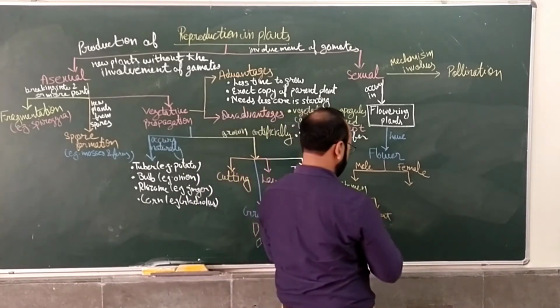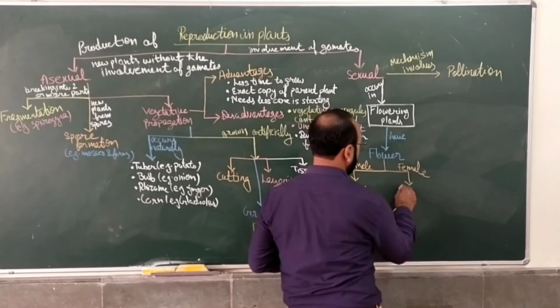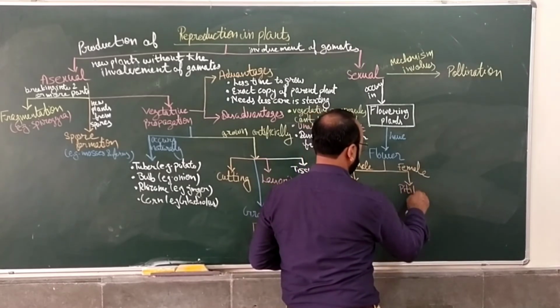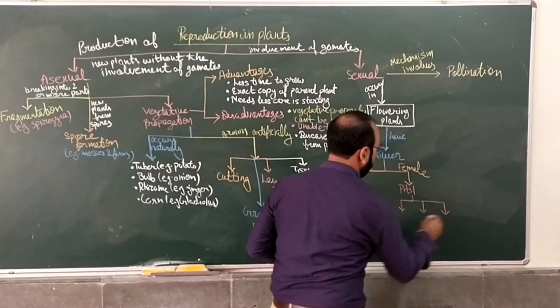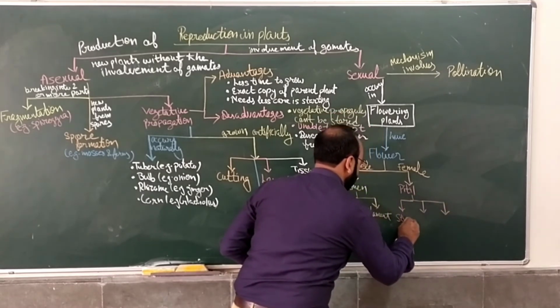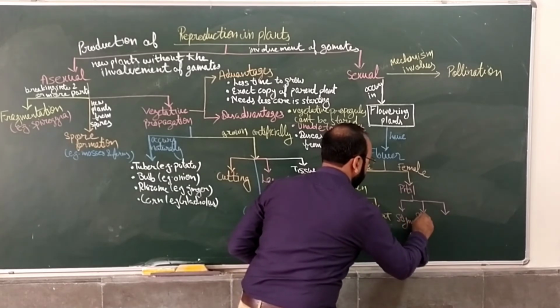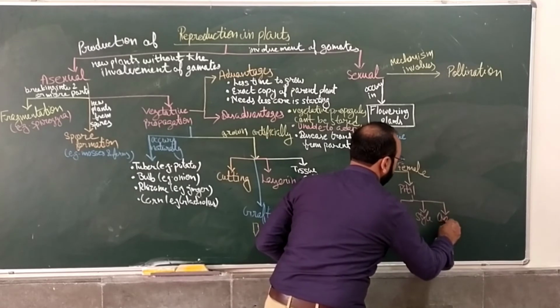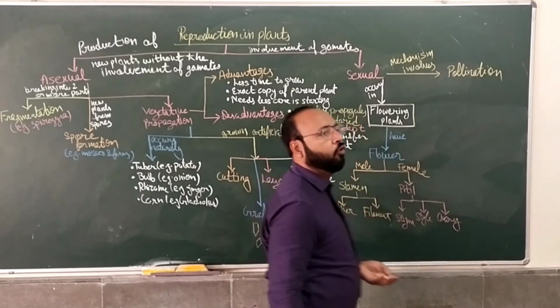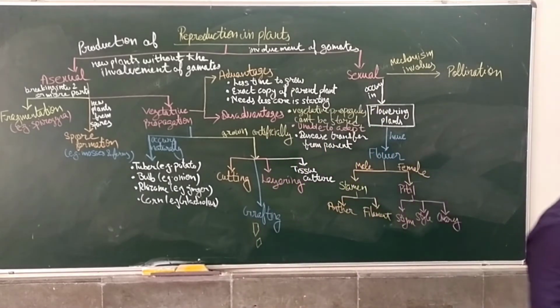And in the female part, we have the pistil, which has three parts: stigma, style, and ovary.